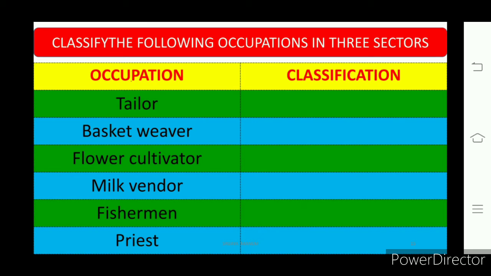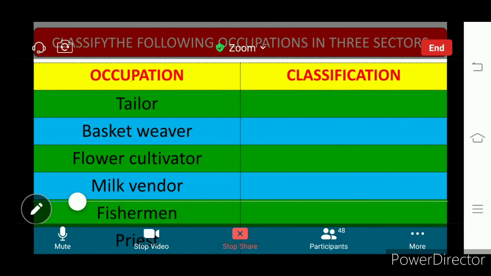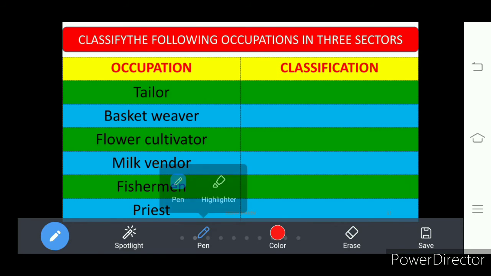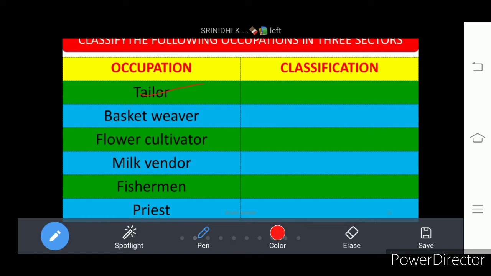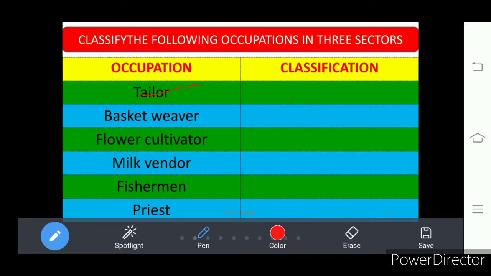Whether they come in agriculture, industries or services, right? For example, if you take tailoring, where do we get it? A tailor stitches the cloth, he provides services. It comes under the service sector, okay.